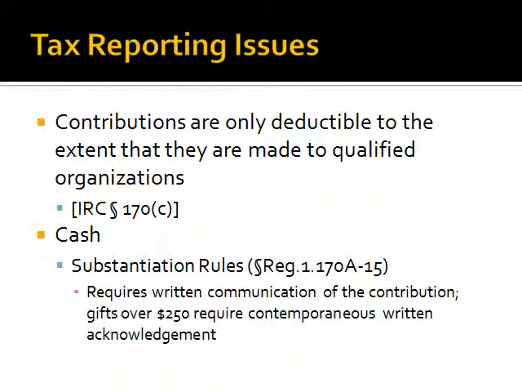Next we will discuss the tax reporting issues. Contributions are only deductible to the extent that they are made to qualified organizations. With tax reporting issues and when dealing with cash, there are substantiation rules. The substantiation rules basically require some sort of written communication of the contribution, such as a receipt. Gifts over $250 require contemporaneous written acknowledgement.